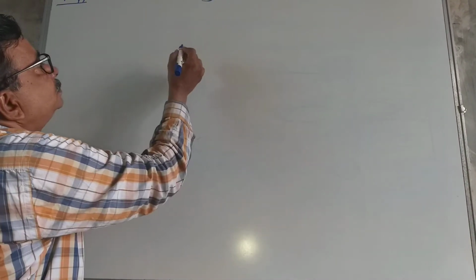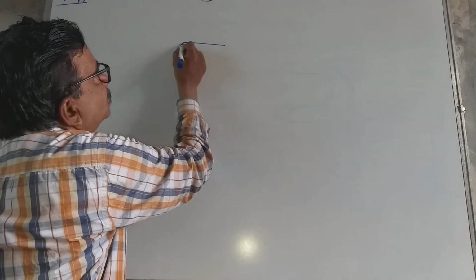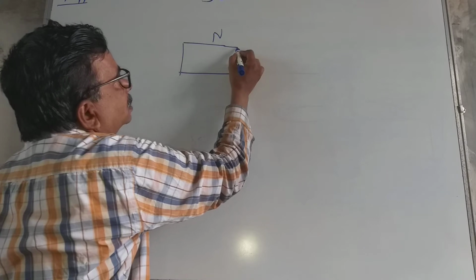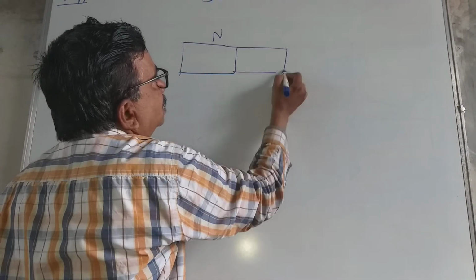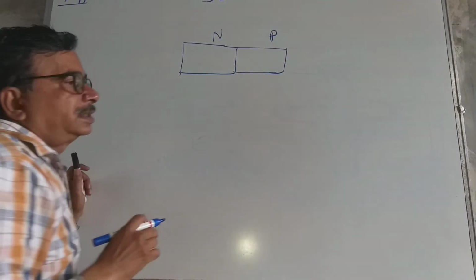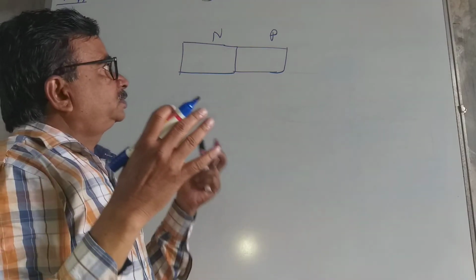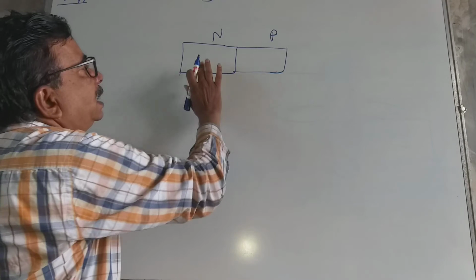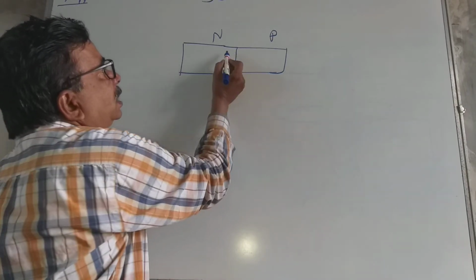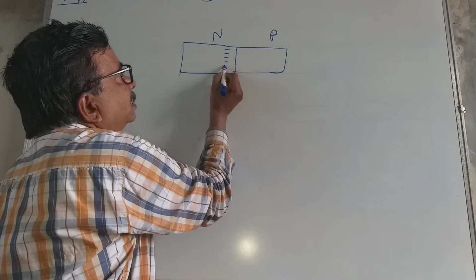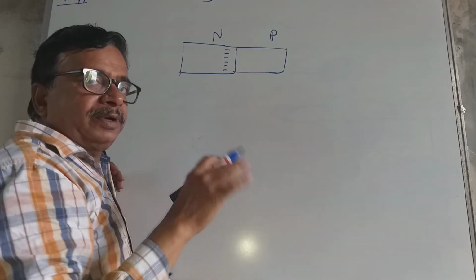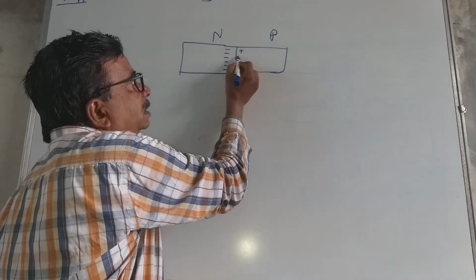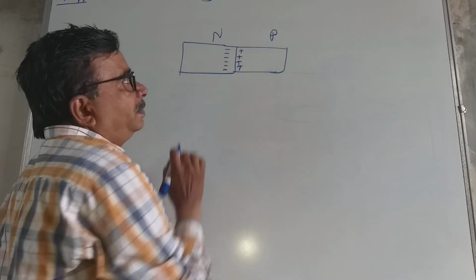Now suppose this is the n type semiconductor and this is the p type semiconductor. Two chips, two crystals are fused, joined together, n type and p type. Now all of you know n type has the maximum electrons. It consists of a number of electrons available in the n type semiconductor. And in the p type semiconductor, positive holes are available.